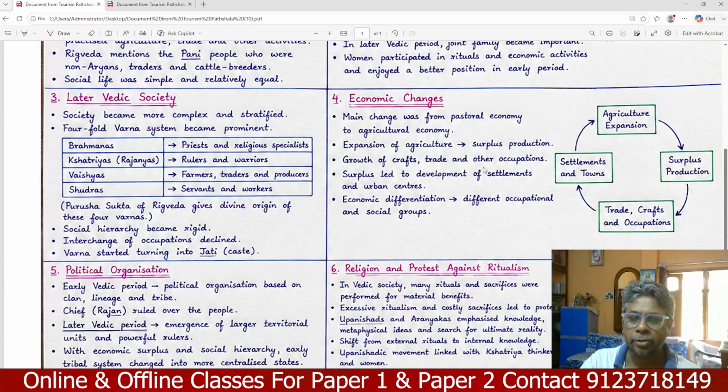Expansion of agriculture, surplus production, then growth of craft, trade and other occupations. Surplus led to development of settlements and urban centers. Economic differentiation created different occupational and social groups. So these are the cycle of agricultural expansion, surplus production, trade, craft, occupation and settlement.